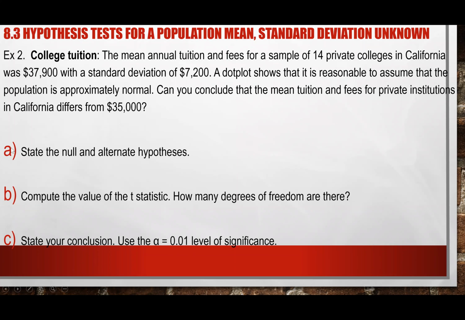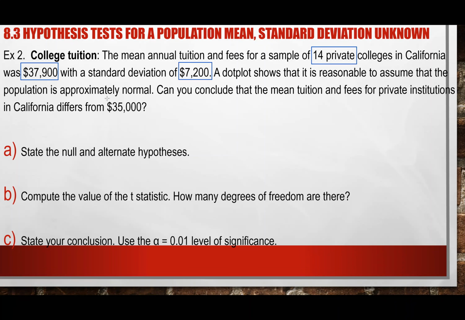So again, looking at this, we know that we need to do part A, state the null and alternative, calculate the t test statistic, how many degrees of freedom we have, and then state your conclusion, right? For those of you who don't know where to start, just go in and circle the numbers: what numbers do they give me, and what is each number after?